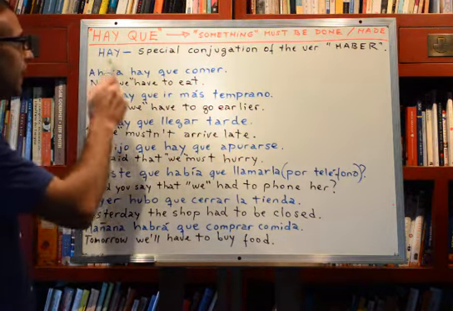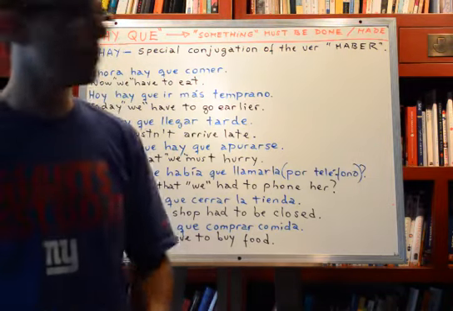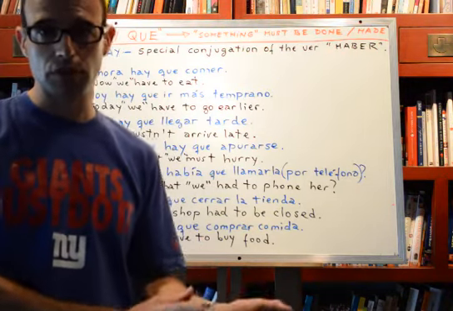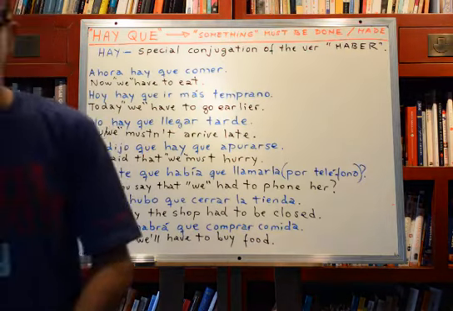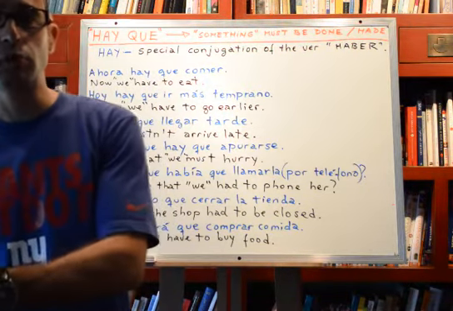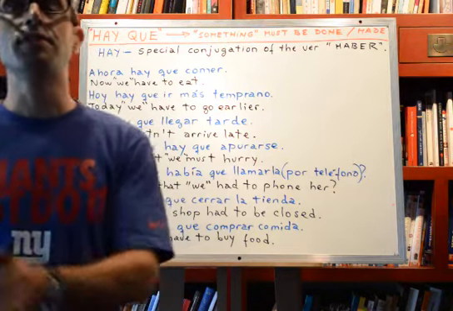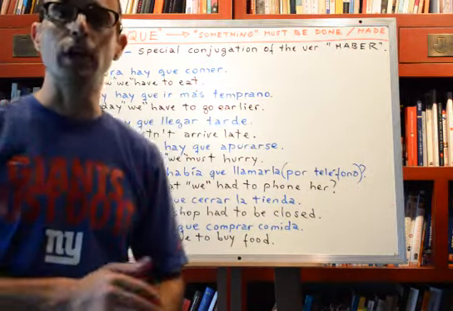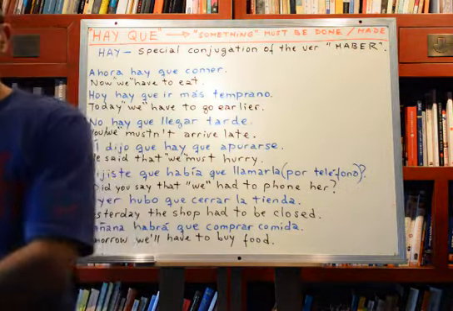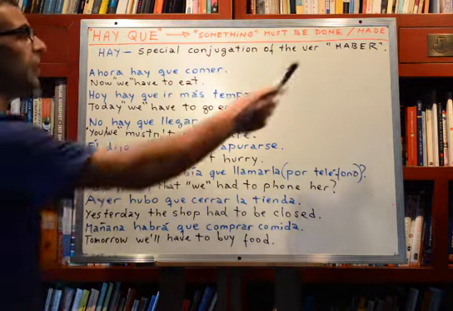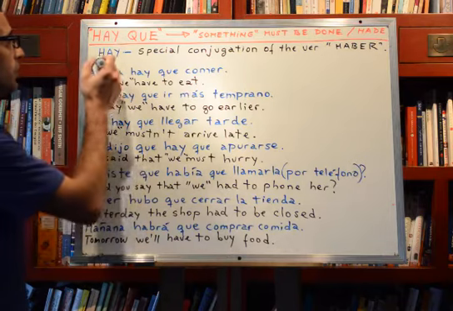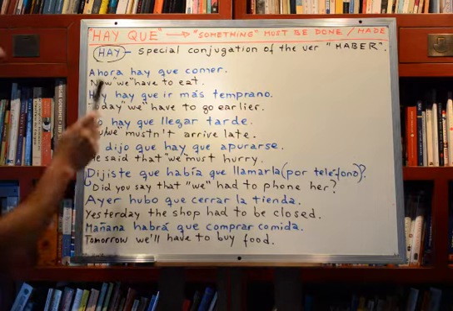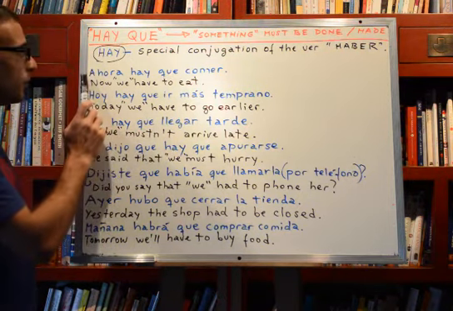So, the word hay is a very special, particular conjugation of the verb haber. Haber is the verb we use as auxiliary verb in the conjugation, same as in English we use the verb to have. For example, in present perfect we use have, right? We say I have said, I have eaten, right? In Spanish we use the verb haber. Yo he comido, yo he hablado, o he dicho, okay? And only this verb has this very special, unique conjugation hay, okay? Good. Now, let me show you this through the examples.